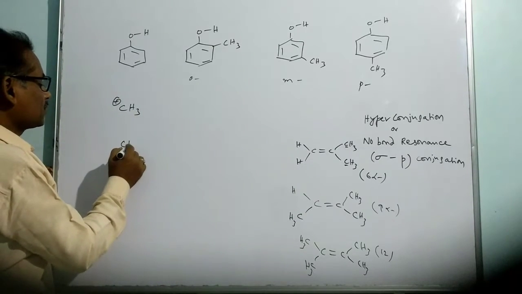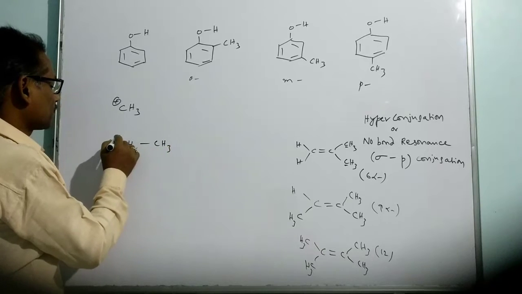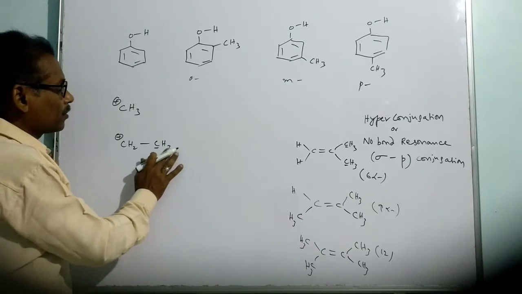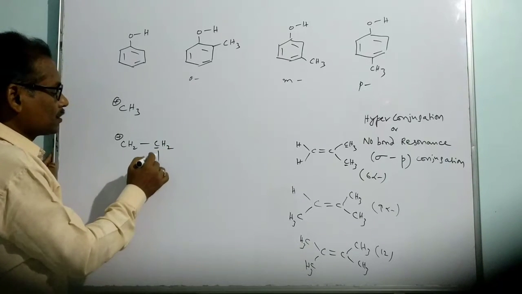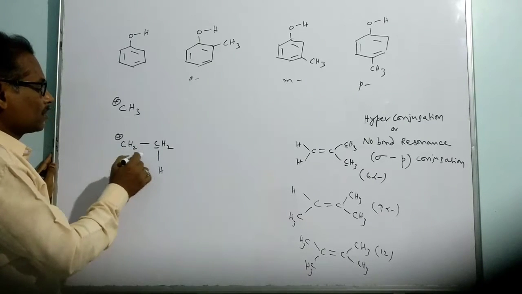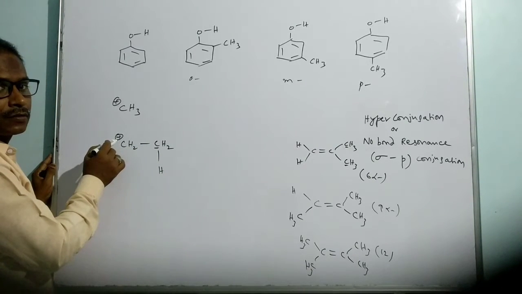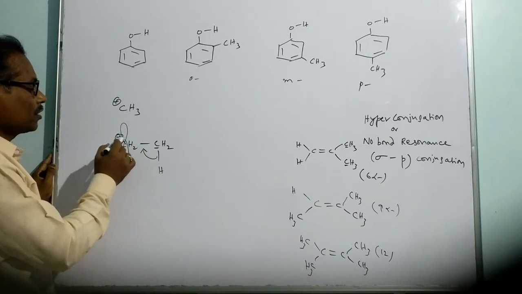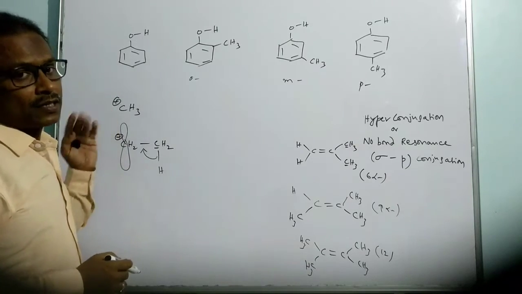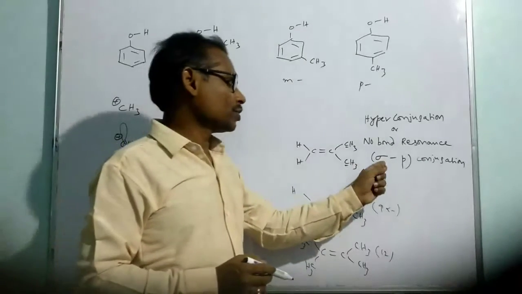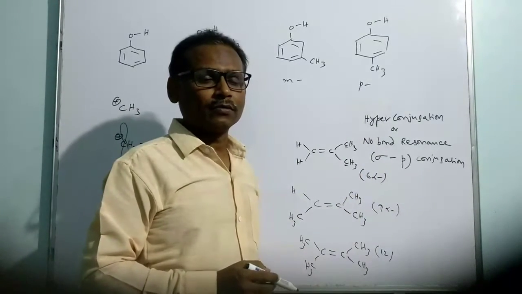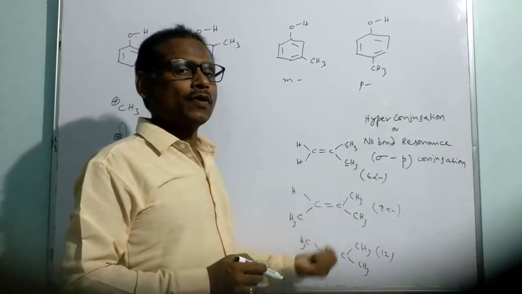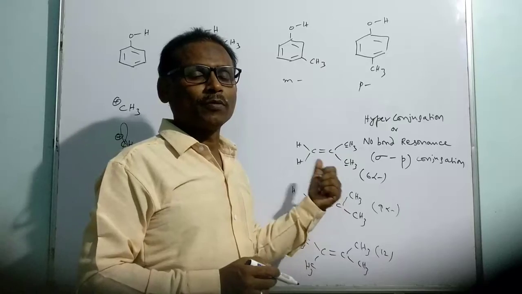Now, if one of the hydrogens is replaced by a methyl group, then I can say this is the alpha carbon. Here it has 3 alpha hydrogens. Then hyperconjugation is noticed in this way. So it is the sigma bonded electrons of the alpha carbon that involve conjugation with the vacant p orbital. So it involves conjugation with a p orbital, which is vacant because it is a carbocation. So once again, there is a conjugation of sigma bonded electrons to a p orbital, which will be vacant in the case of carbocations. In the case of alkenes, it is a p orbital of the pi system, pi bonded electrons.